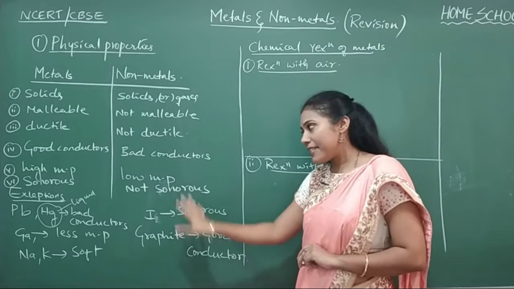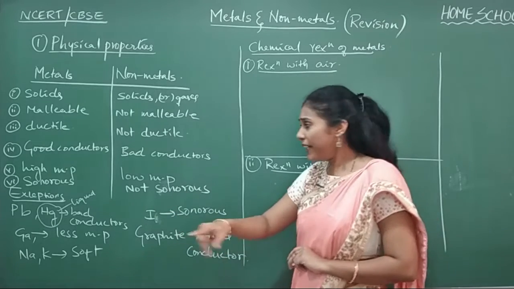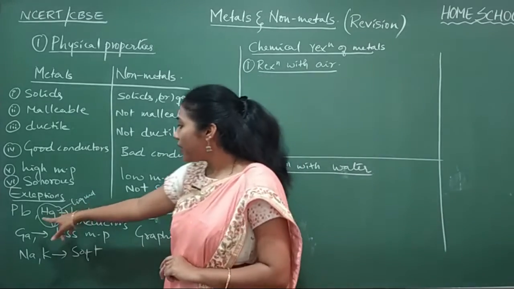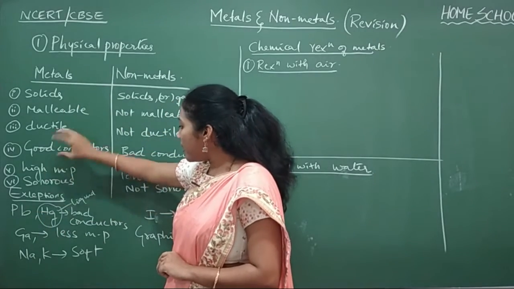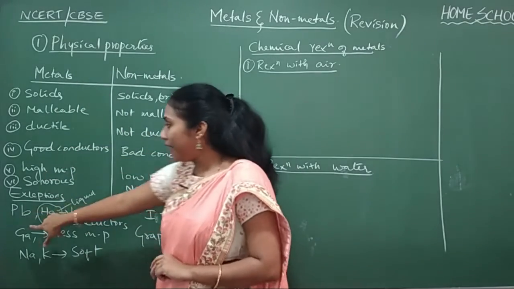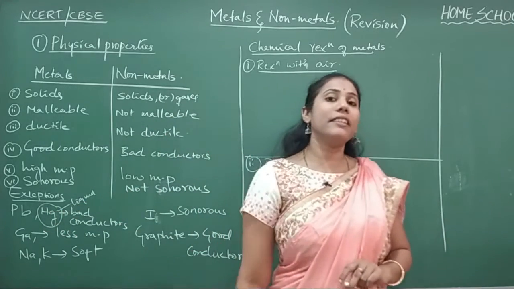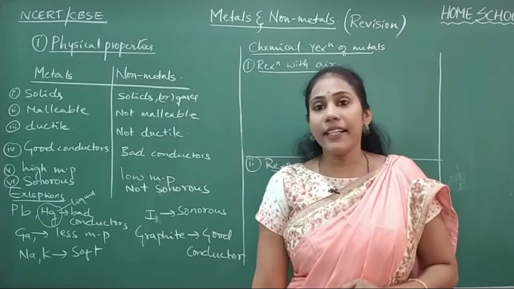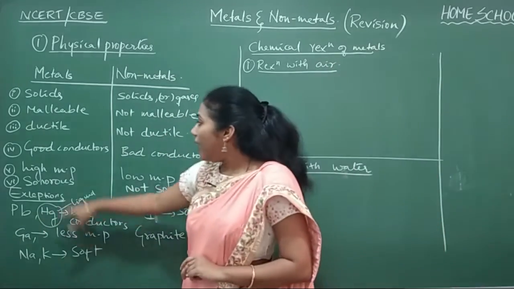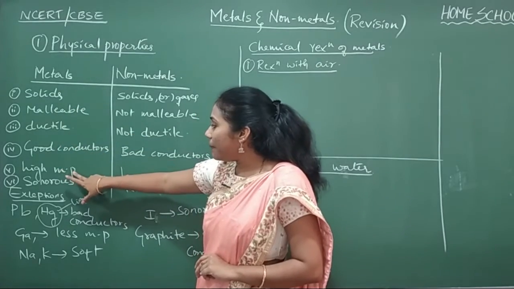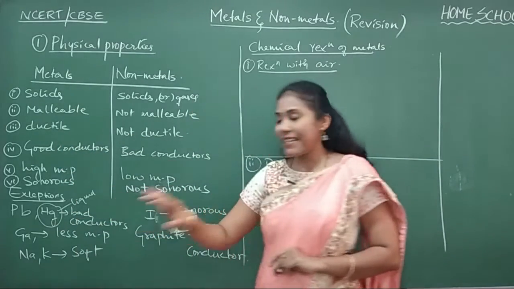But there are some exceptions. You must learn the exceptions also. We learned all metals are good conductors of electricity, but there are two metals, lead and mercury, which are bad conductors of electricity. They will not conduct electricity. And I told you all metals have a high melting point, but gallium has a low melting point.